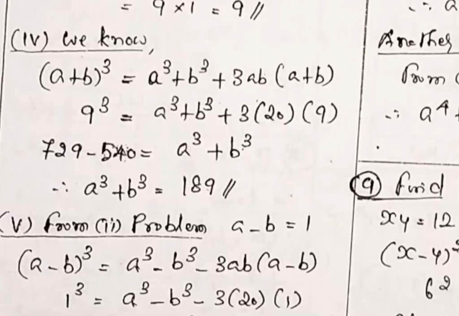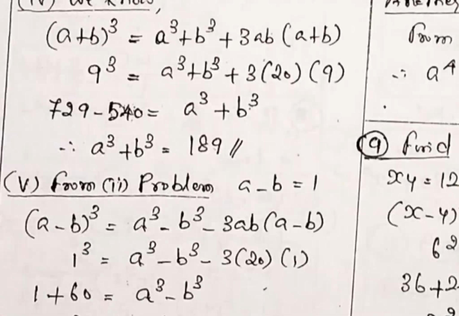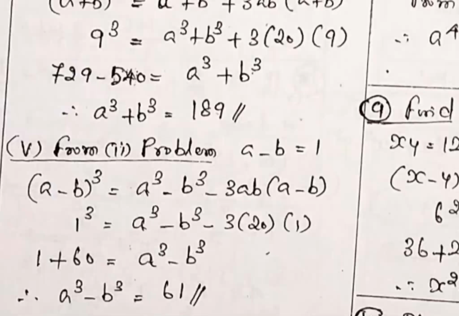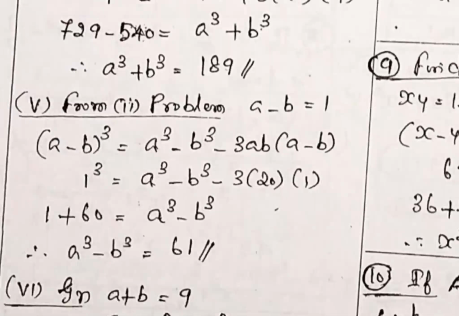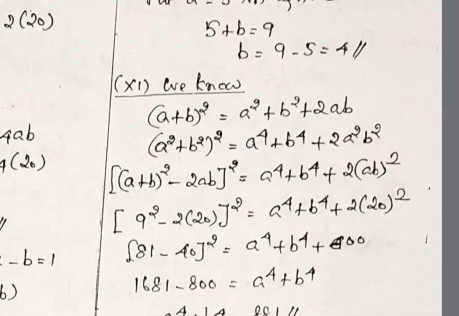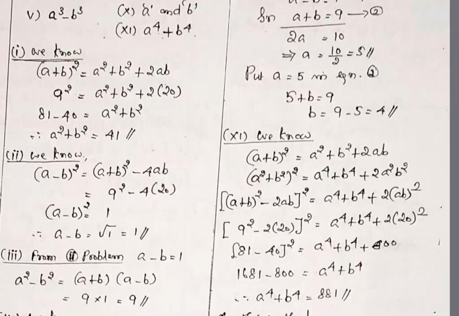So similarly a minus b the whole cube, you apply the seventh formula. Same idea only. Apply and substitute the value, but a minus b value is not given. You do the second problem first, get the value a minus b is equal to 1, then substitute here.